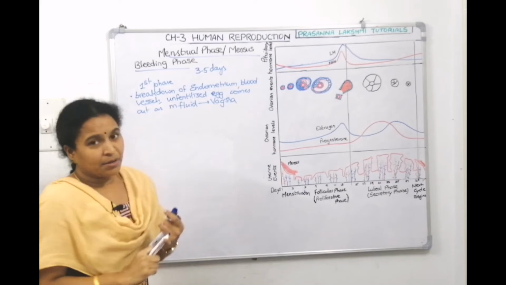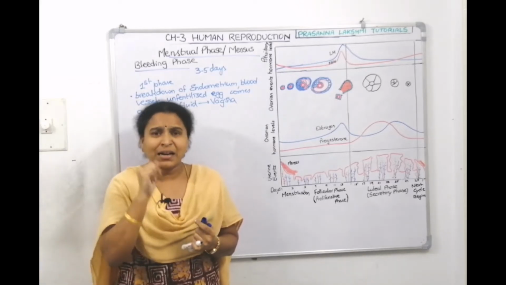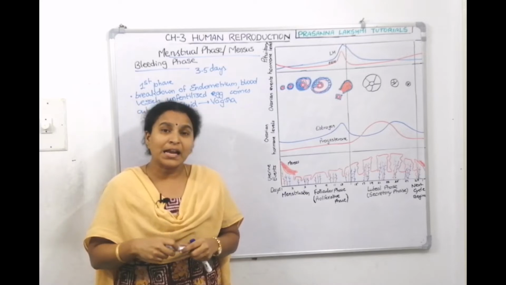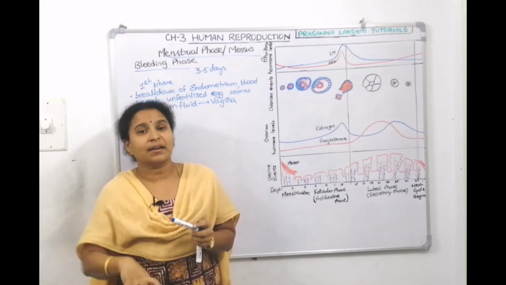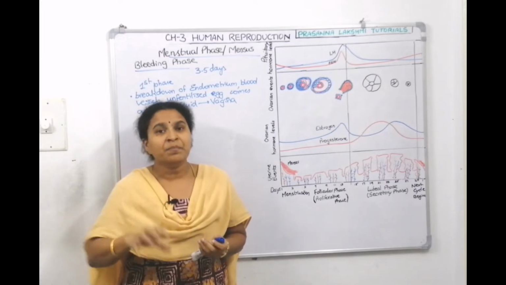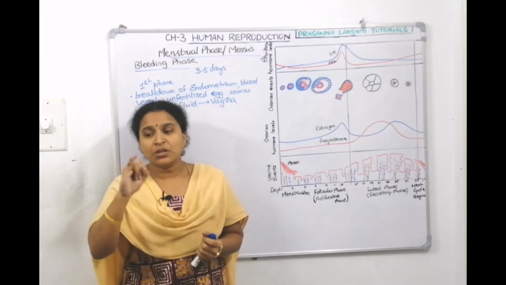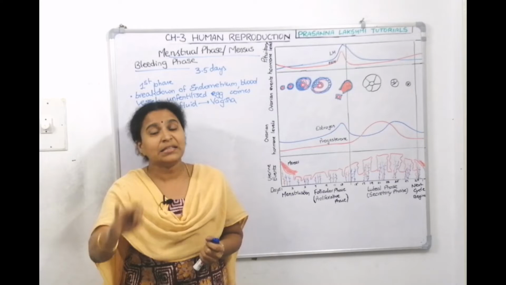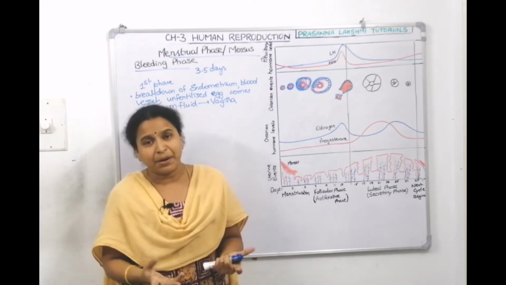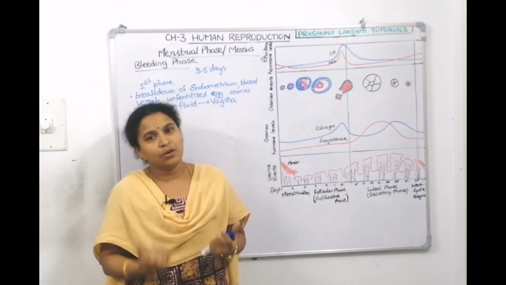So, what is endometrium? It is the inner lining of the uterus, right? In the endometrium only, if the egg gets fertilized, it gets implanted. Endometrium is a nutritive tissue, it provides nutrition for the egg. Now, if fertilization doesn't happen, is there a role of endometrium? No, right?